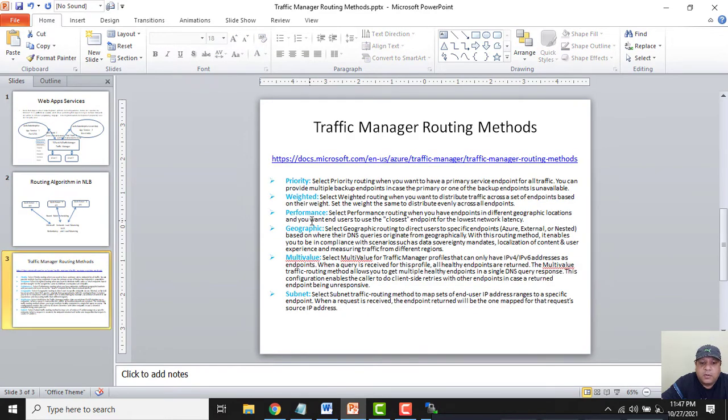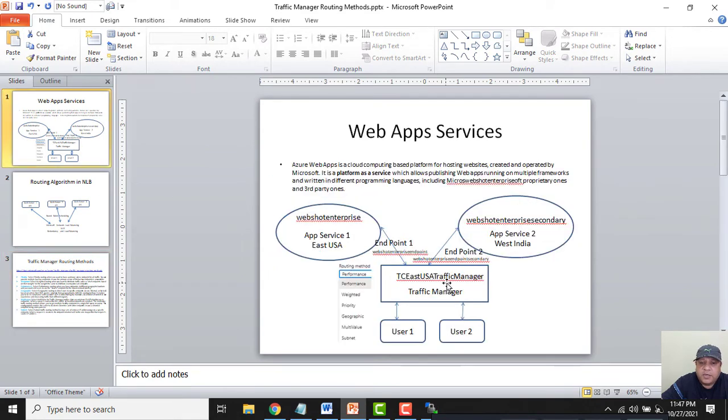The fourth routing method is geographic. In this geographic routing method, if the user requests a web page from the traffic manager, then the traffic manager will send the request based on the geography. Let's say this web app service is in West India and the user is in Dubai, then the traffic manager will forward the request of the user accessing the web page based on the geography that is nearest.